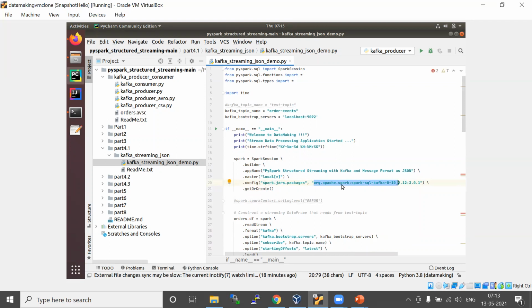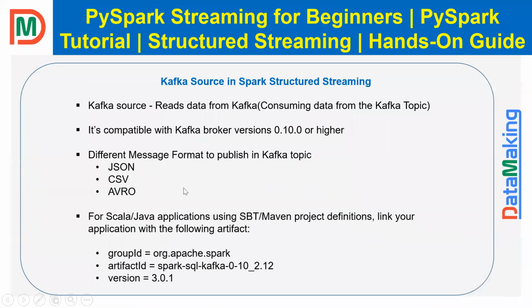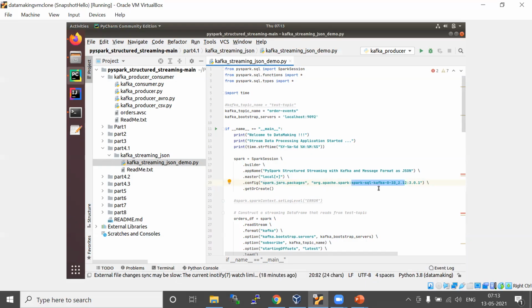Initially there will be the group ID, followed by the artifact ID, followed by the version. These three pieces of information: group ID, artifact ID, and the version. So this is one way. This only works for this program when you run this program.